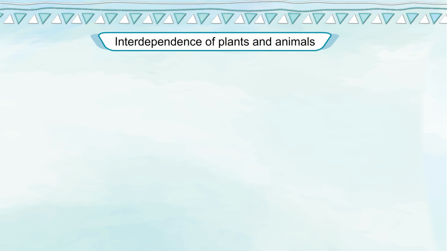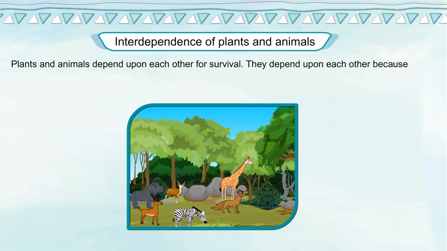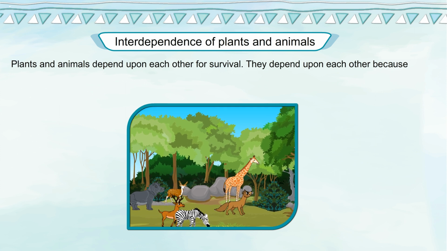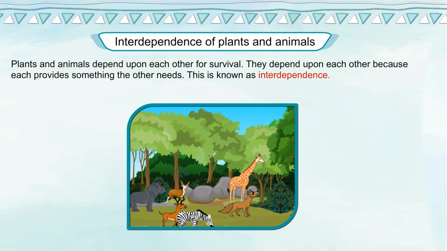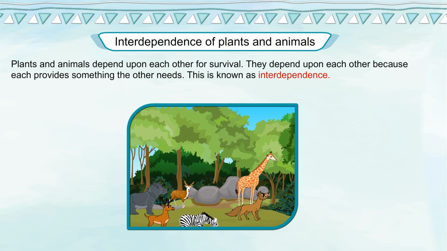Interdependence of plants and animals. Plants and animals depend upon each other for survival. They depend upon each other because each provides something the other needs. This is known as interdependence.